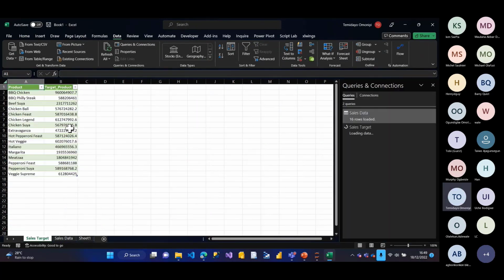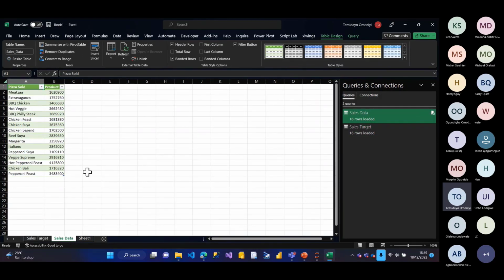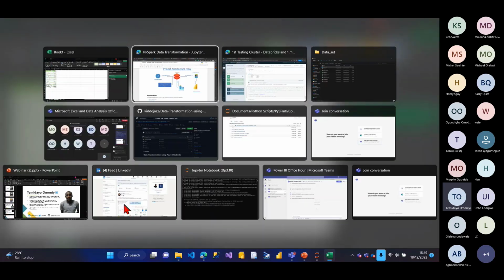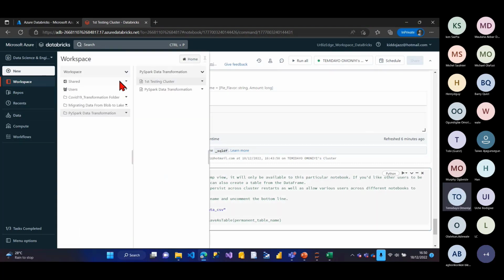So I've basically done all the transformation now in Excel. I'm not sure this is how you can do it in Power Query. This is what I'm actually trying to achieve in Power Query, right? So let me now go to my Azure Databricks. The first thing I need to do is to first of all mount my Azure Blob Storage, and also I need to mount my Azure Data Lake Gen 2.